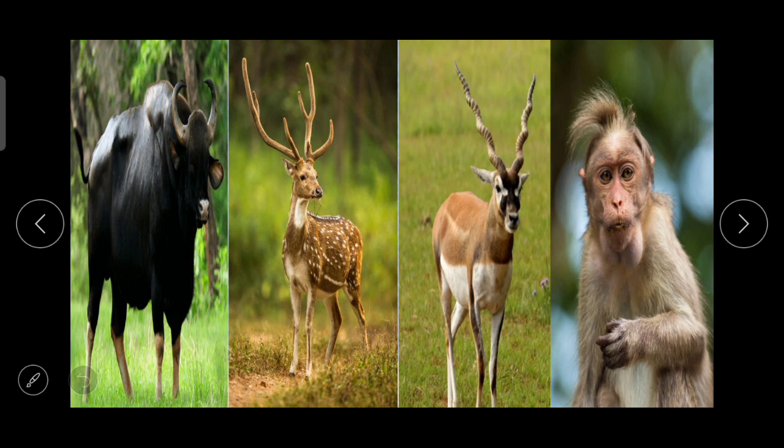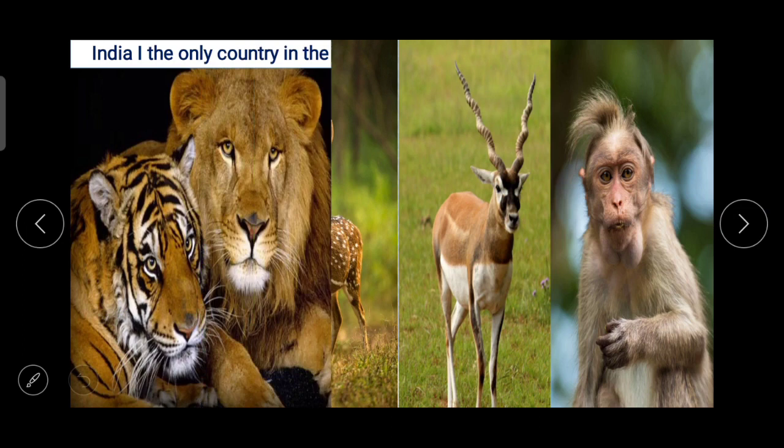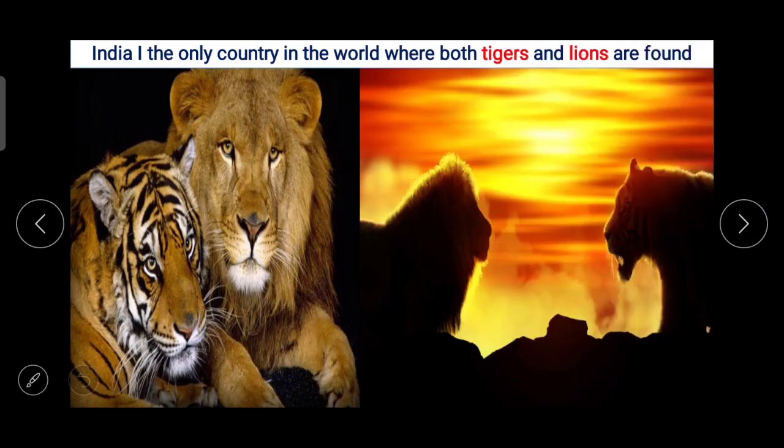So India is the only country in the world where both tigers and lions are found. There is no other country in the world where tigers and lions both are found together; either there is a tiger or there is a lion. But India is the only country in the world where both tigers and lions are found.